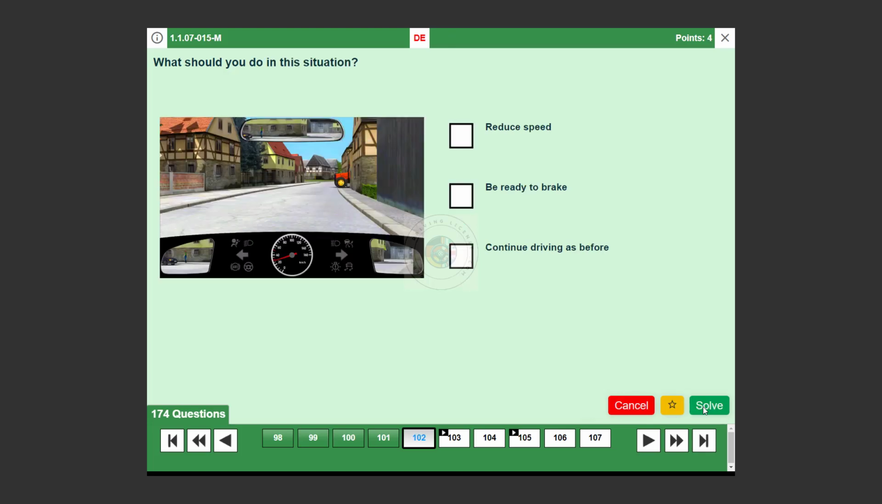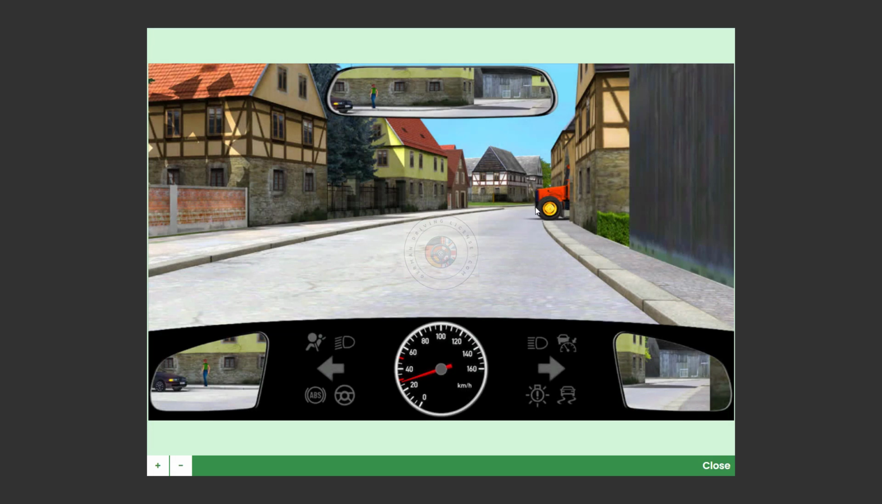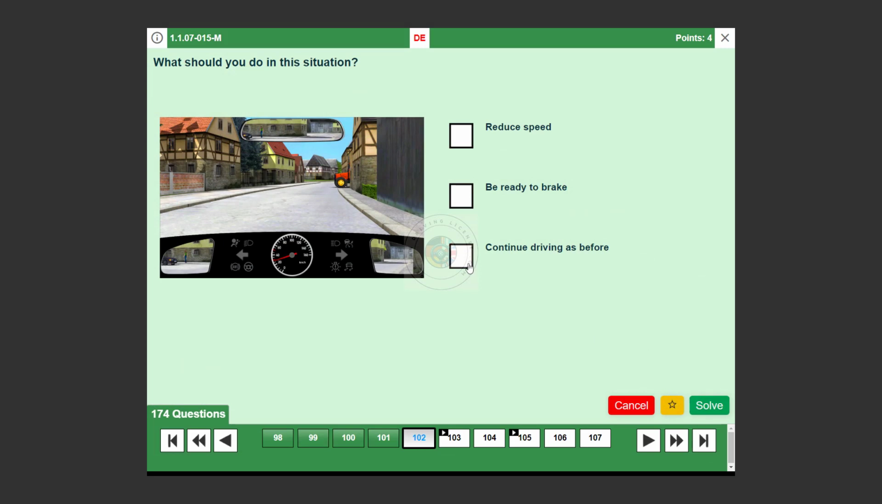Question number 102. What should you do in this situation? Continue driving as before. False. Continuing without adjustment may not be safe. Reduce speed. True. Slowing down is prudent due to the tractor's limited visibility. Be ready to brake. True. Be prepared to stop if the tractor moves unexpectedly.